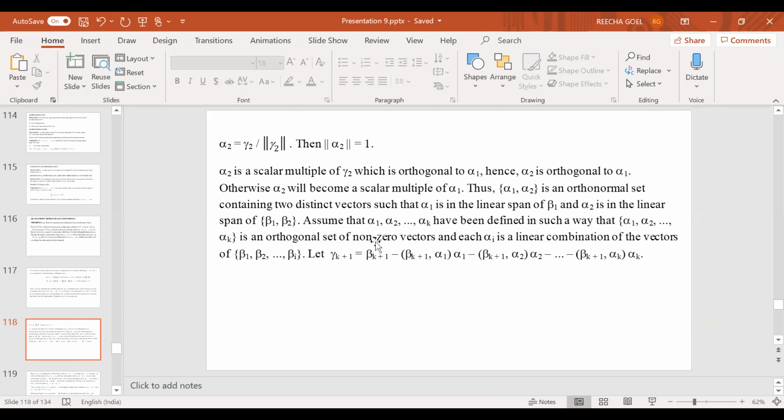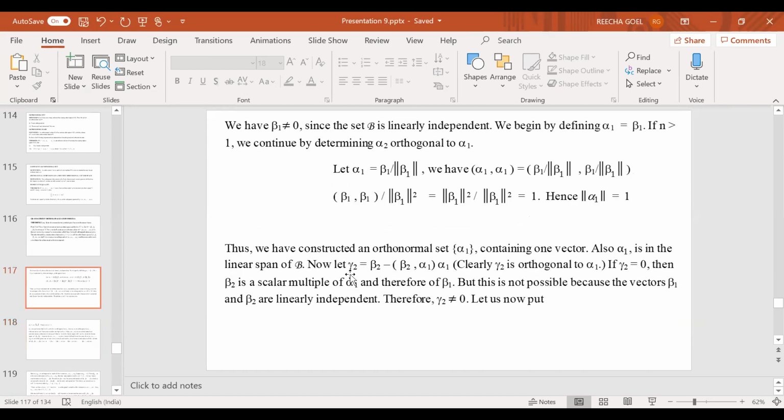So assume that alpha 1, alpha 2, ..., alpha k have been defined in such a way that alpha 1, alpha 2, ..., alpha k is an orthogonal set of non-zero vectors, and each alpha i is a linear combination of beta 1, beta 2, ..., beta i. So we have just assumed what we have been saying above. So with the help of this, now I am going to construct vector gamma of k plus 1. And my construction, you can just copy down the construction.